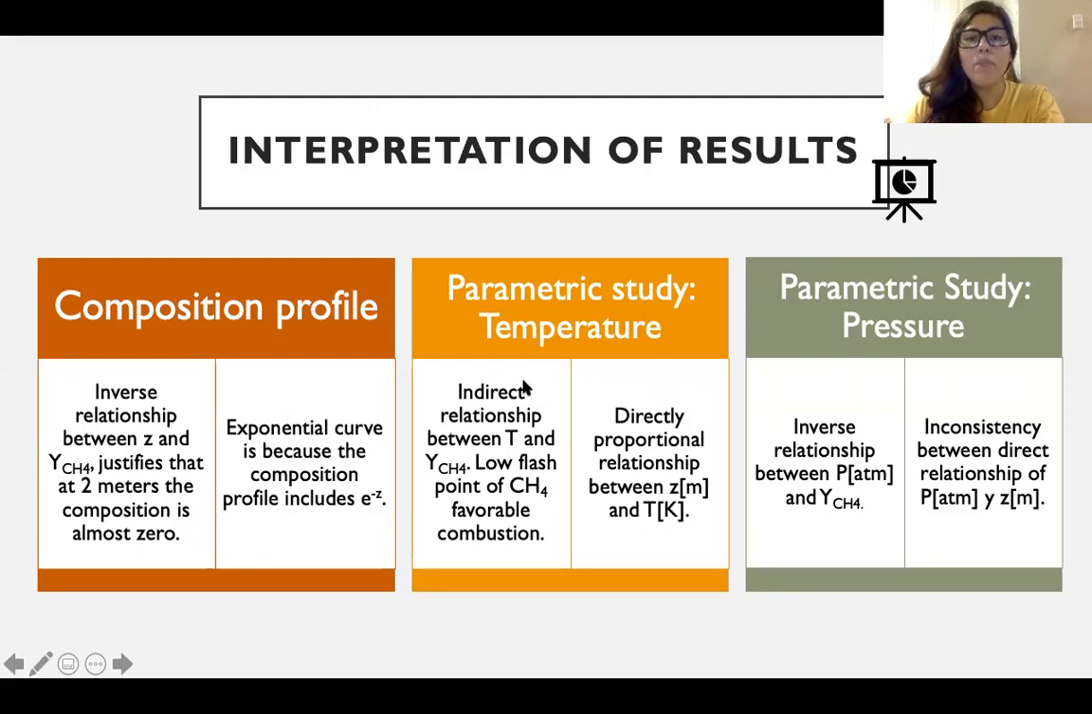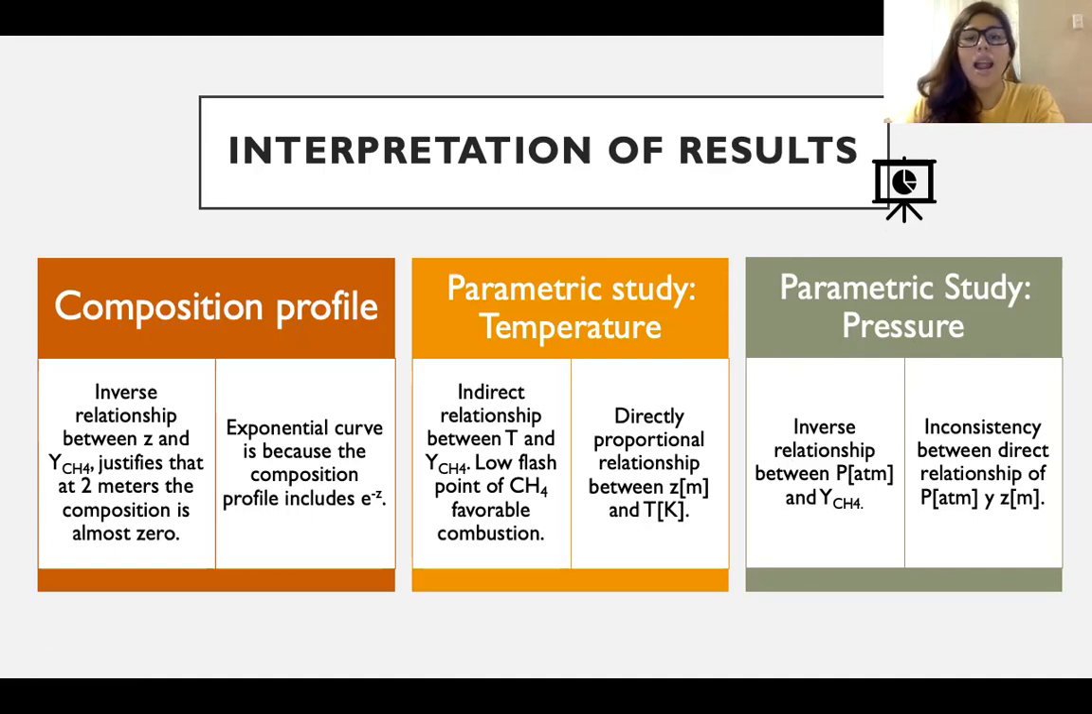In the first parametric study, the temperature increases while the composition decreases. This is because the flash point of methane is 85 Kelvin, so at room temperature, the gas is always flammable. The relationship between height and temperature is directly proportional. That means at infinite height, there will be no presence of methane because the combustion has been complete.